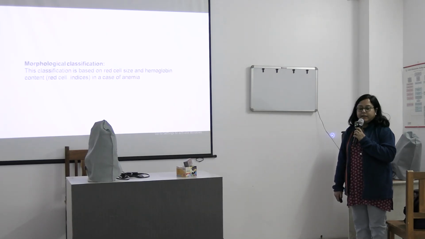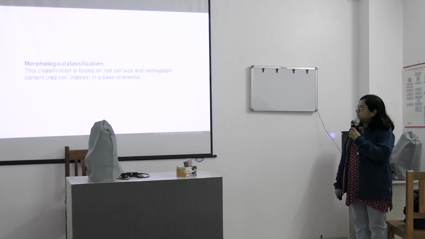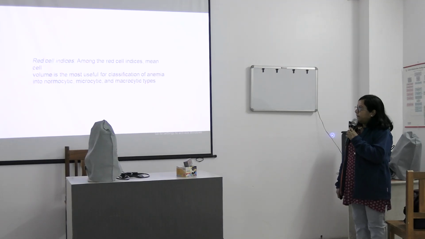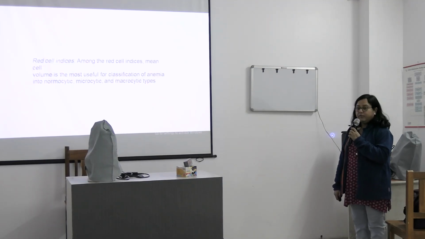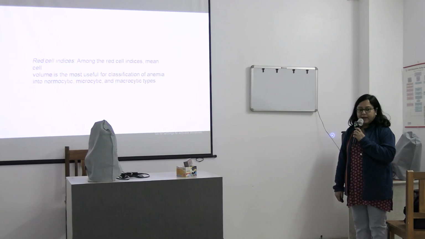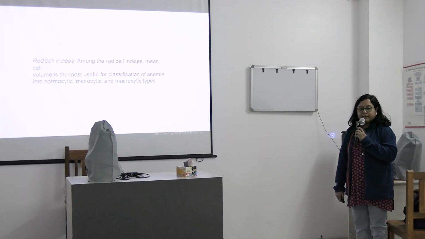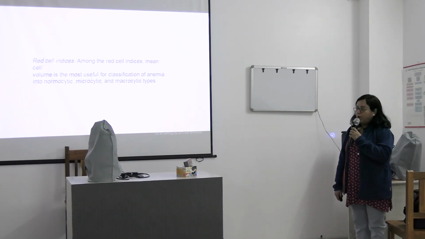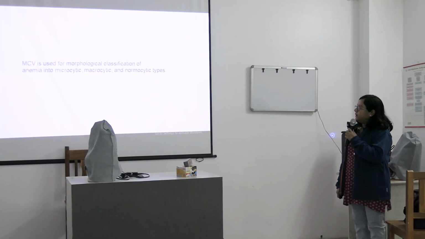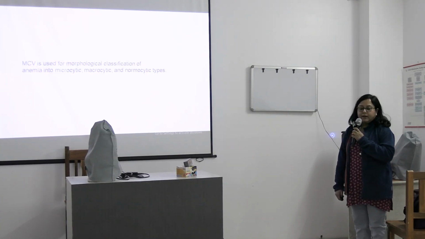Morphological classification is based on the red cell size and hemoglobin content in case of anemia. So red cell indices, we have MCV, MCH. I think you are familiar with these terms. So MCV, that is mean cell volume, is very useful for classifying anemia according to morphology. Like microcytic, macrocytic, and normocytic.